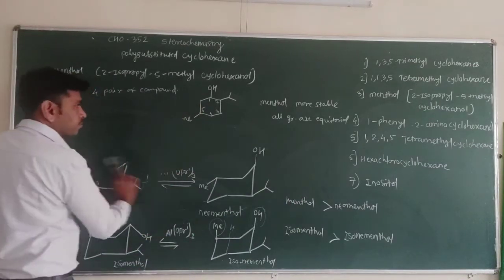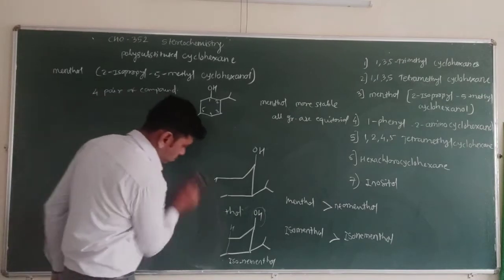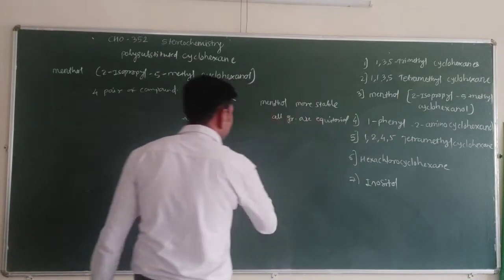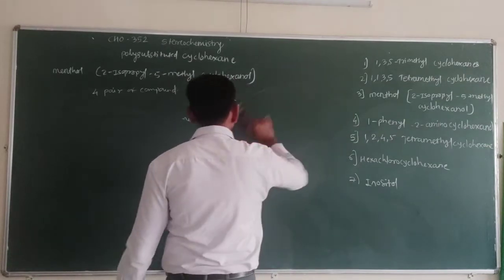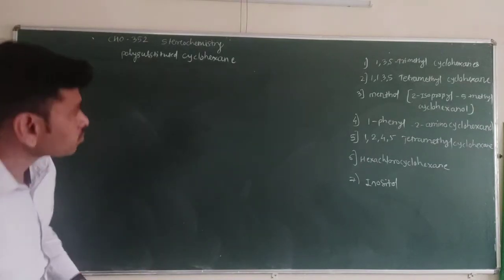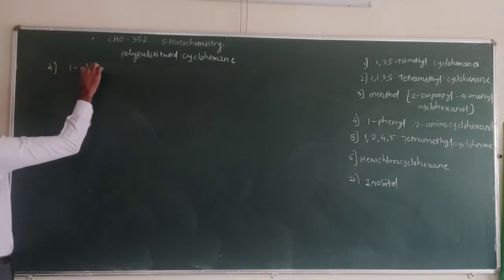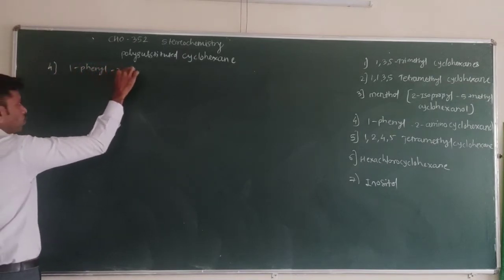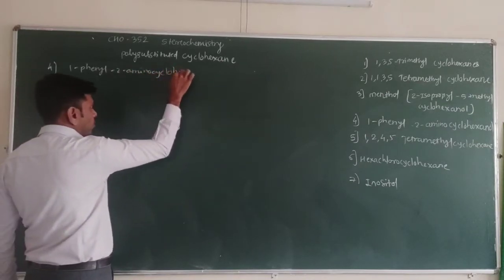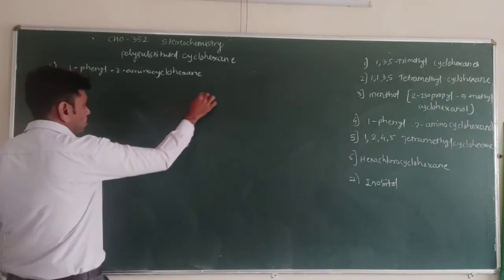Now see the next. There is 1-phenyl 2-aminocyclohexane. Let's see the planar structure first.